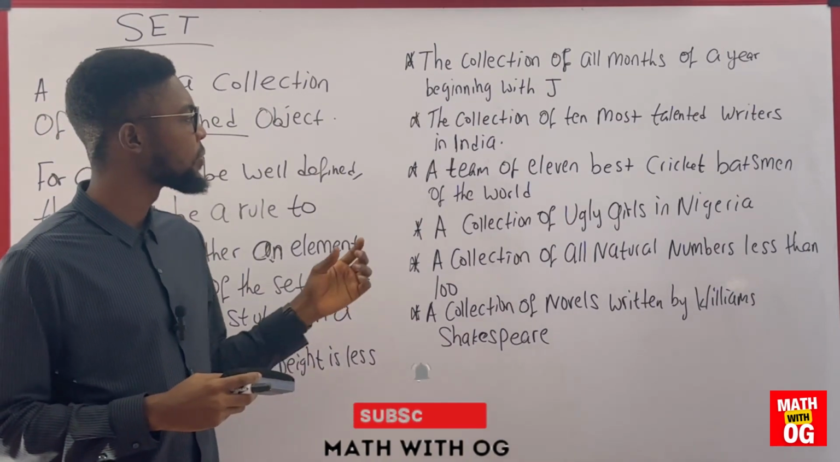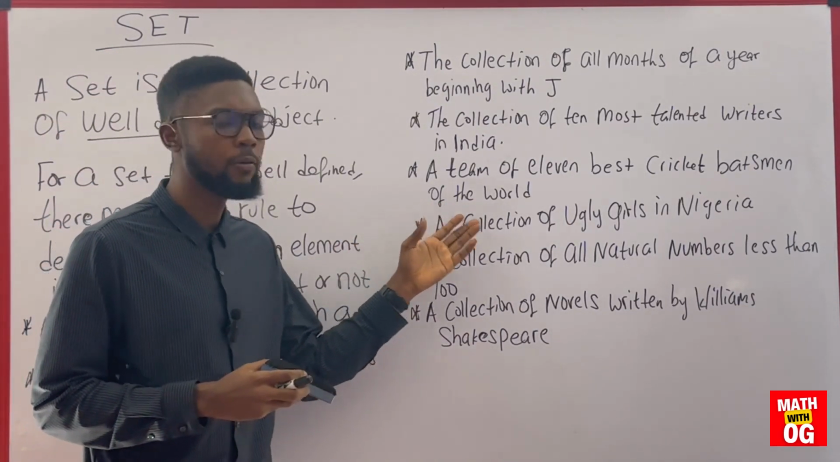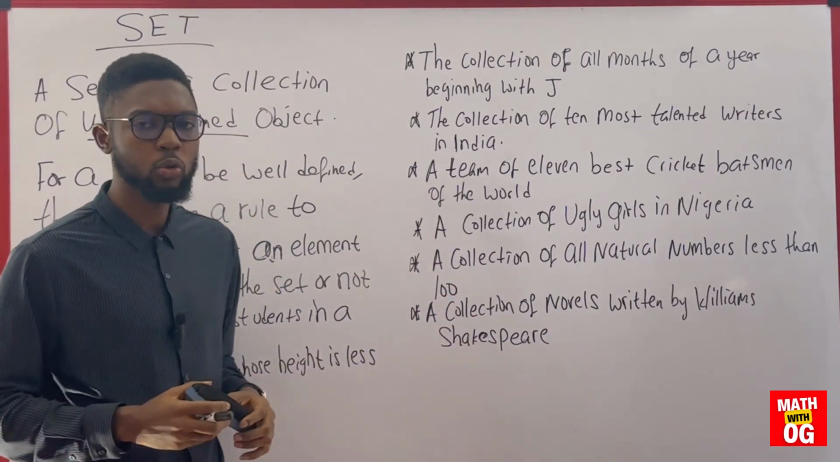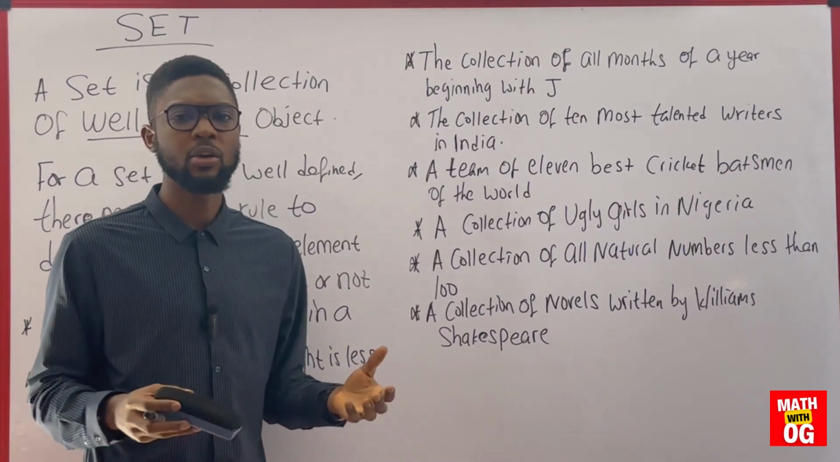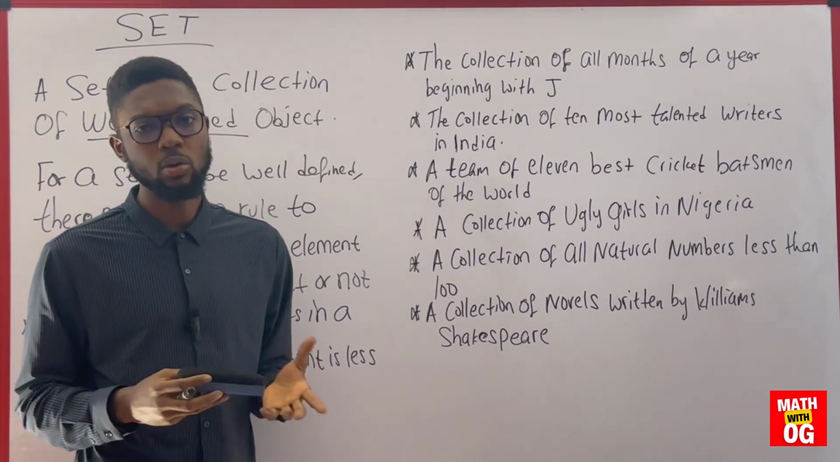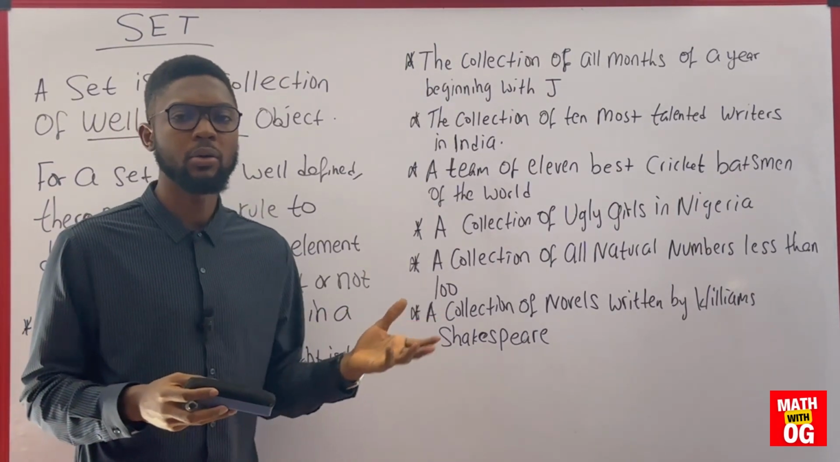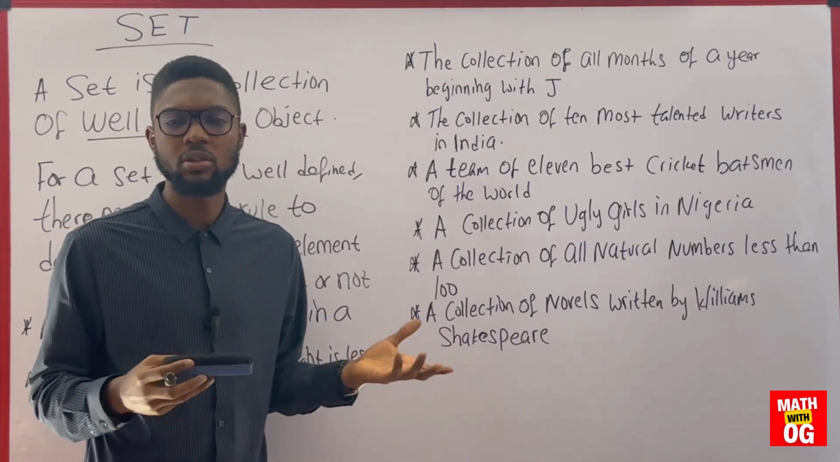The next question, a team of 11 best cricket batsmen of the world. This too is not well defined. I can rephrase it and change that to football. You see some people arguing that Jesus Navas is a good footballer. Someone else will say no, he's not a good footballer. Some will argue that Roberto Firmino is a good footballer. Another will argue that no, he's not a good footballer.